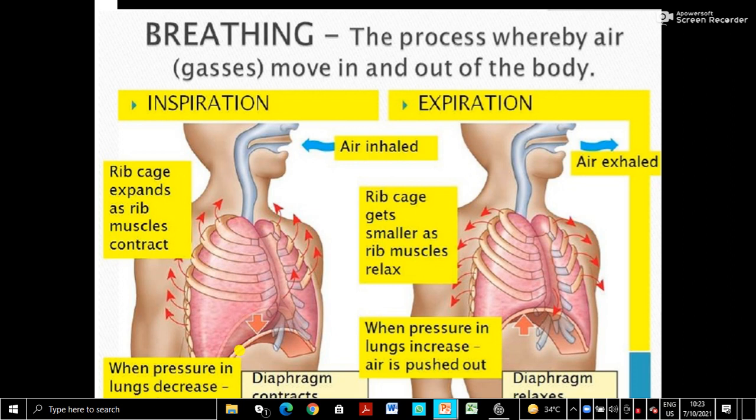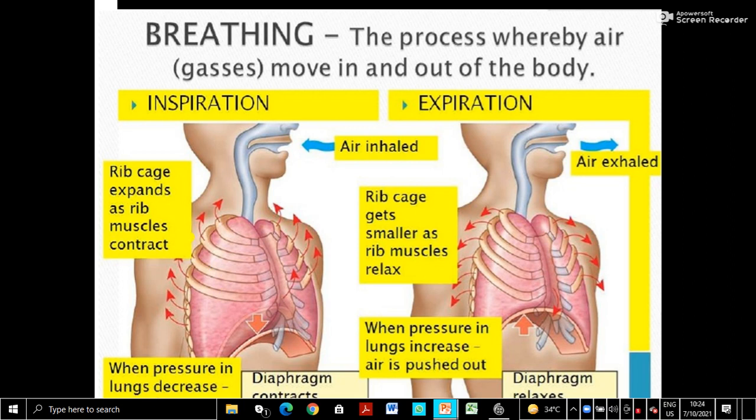When these muscles contract, what happens? The diaphragm moves downwards, and the ribs move upwards. In short, the rib cage expands as the rib muscles contract. Then the volume inside the thoracic cavity increases.